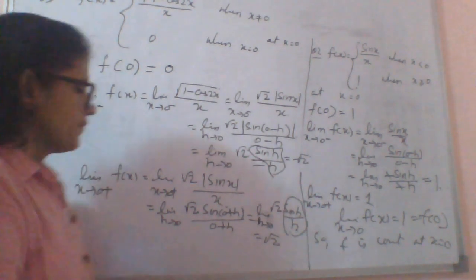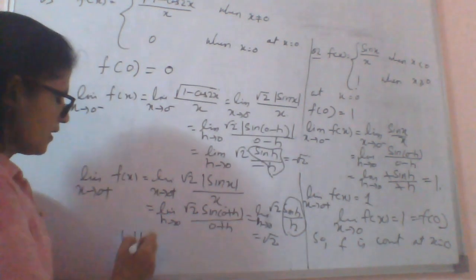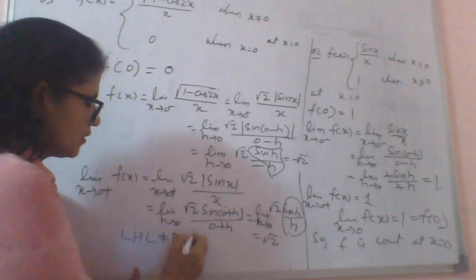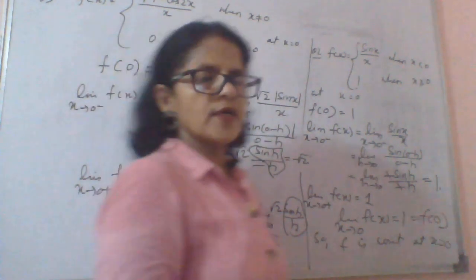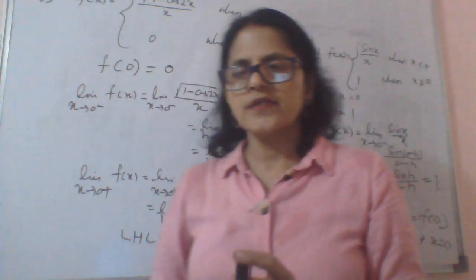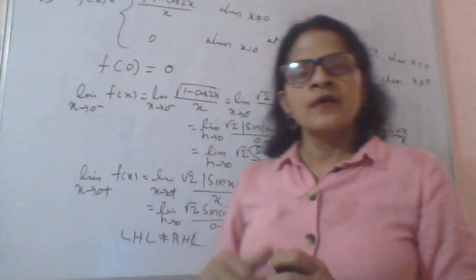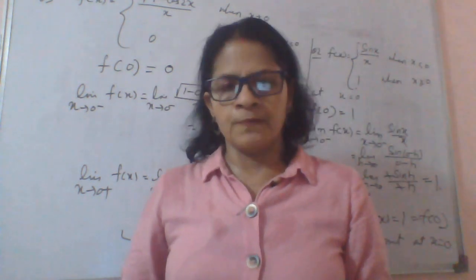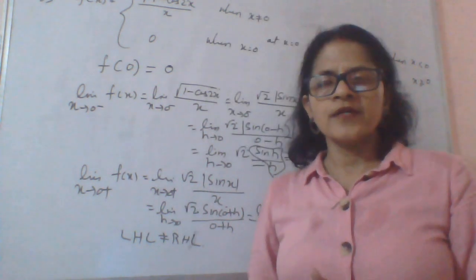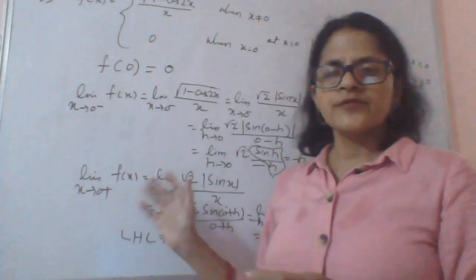So it means function is discontinuous. So you can write here LHL not equal to RHL. So even if both LHL and RHL are existing, both are not equal. So it means this is discontinuity of first type. Okay. So if the question mentions discontinuity of a type, it will be discontinuity of first type where LHL and RHL both exist but they are not equal, or you can say here limit also doesn't exist.